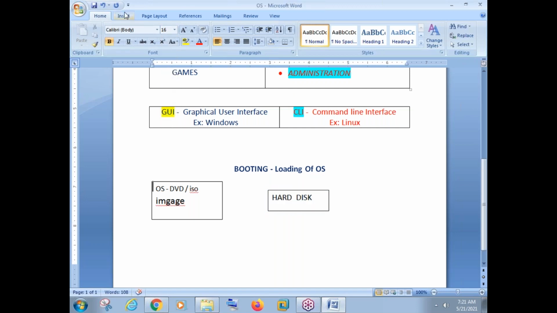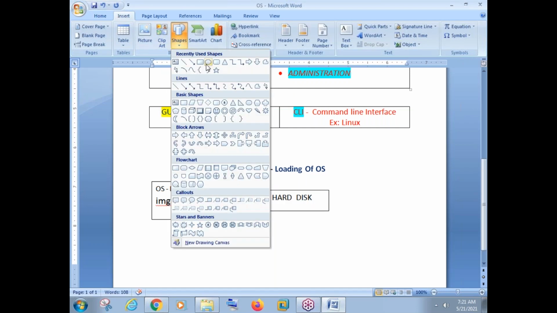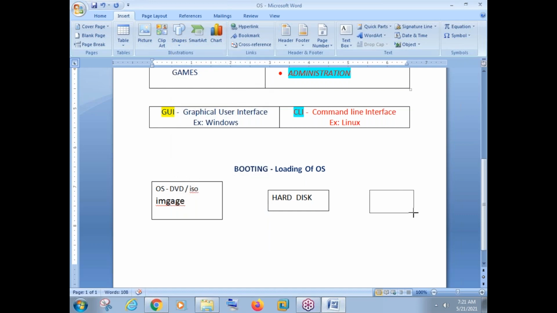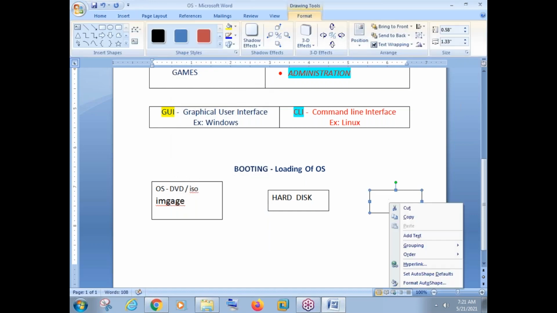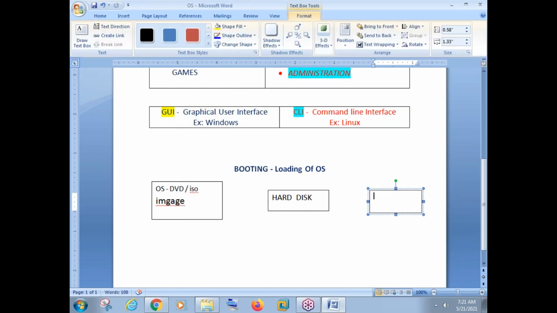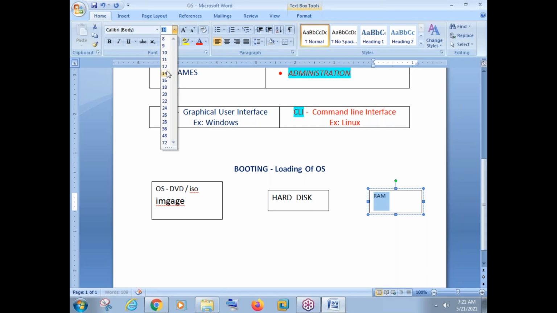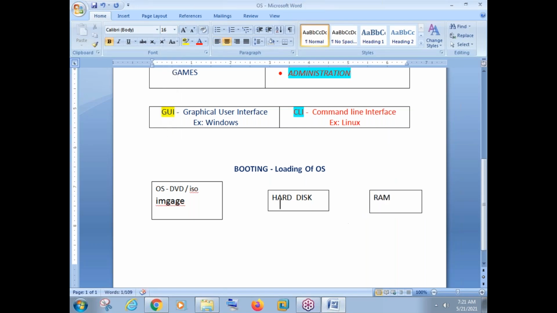Now from hard disk the OS image will come into my RAM. Actually, this is the process of every computer or every laptop.